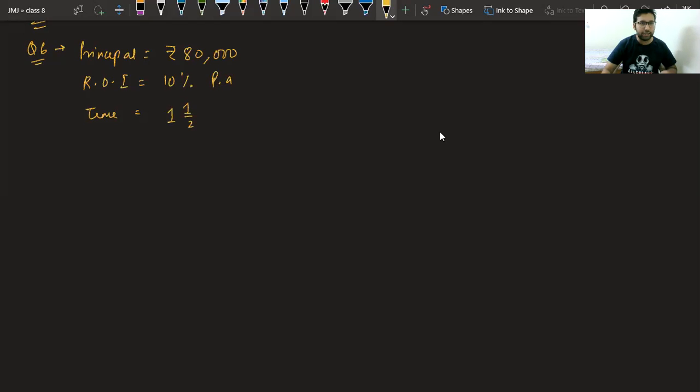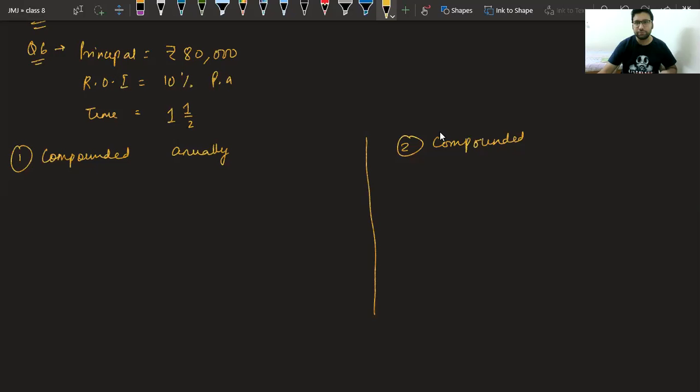There are two cases. First case is compounding annually. And second case is when he is compounding half yearly. We have to see which case is beneficial for him. Class? Now tell me, if principal is 80,000 rupees, rate of interest is 10%, time is this thing, what change we will find in compounding annually? Class, we all know in compounding annually, we don't change the rate of interest and time. They will remain the same.